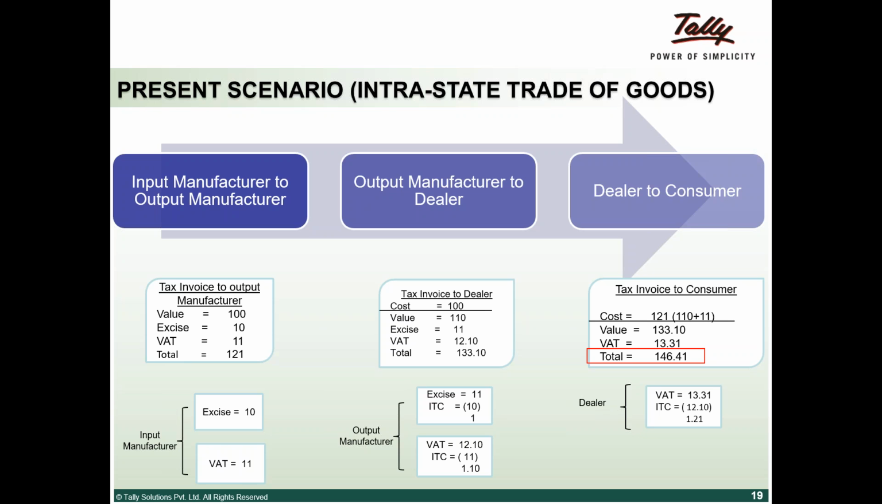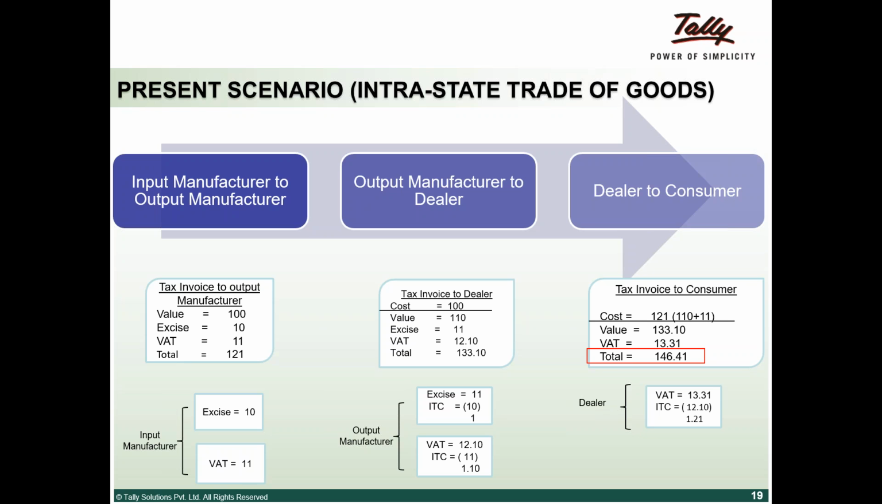Now what happens is that the output manufacturer collects 11 rupees from the dealer as excise duty, and pays it, and he has a credit of 10 in the present regime also. Excise duty is also NVATable if it is a manufacturing activity. Beyond manufacturing activities, it will not be NVATable. It will have a cascading effect. So basically, on excise duty he has ITC of 10. So the net tax payable by the output manufacturer is 1. As far as VAT is concerned, again there is an ITC available. So 12 rupees 10 paisa he collects from the dealer, and ITC of 11. So net VAT payable is 1 rupee 10 paisa.